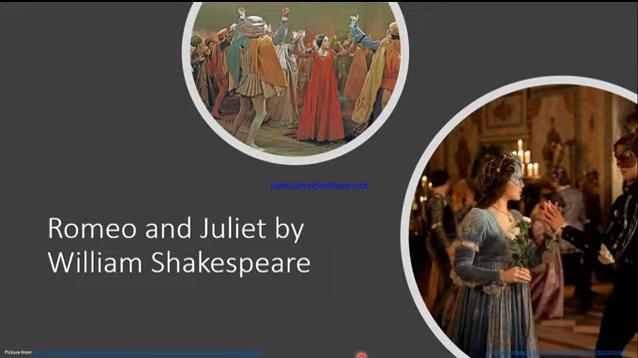The background of the story is that there were two noble families in Verona in Italy. They were the Capulets and the Montagues, who were staunch enemies. Romeo belonged to the family of Montagues, whereas Juliet belonged to the family of Capulets. Lord Capulet hosted a grand supper.